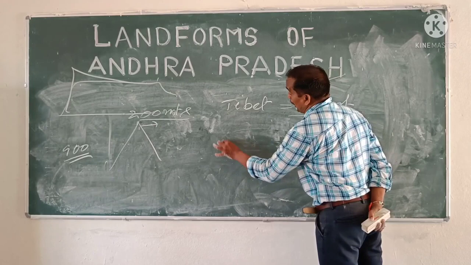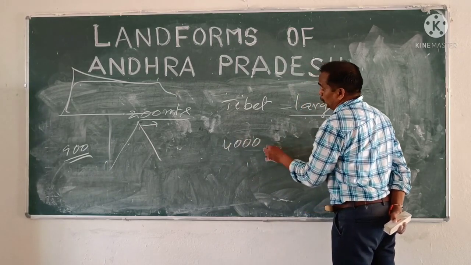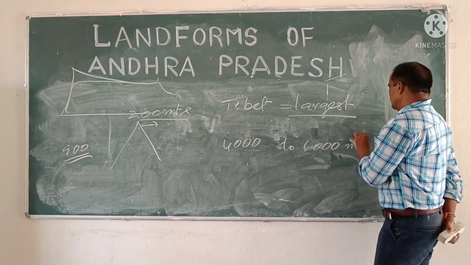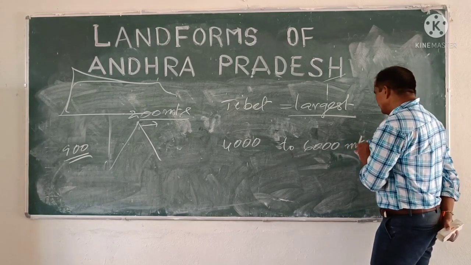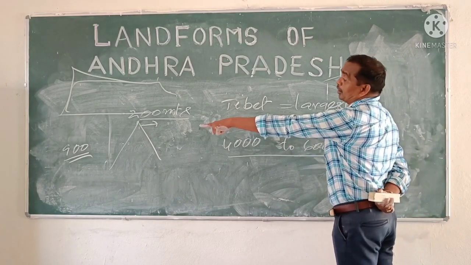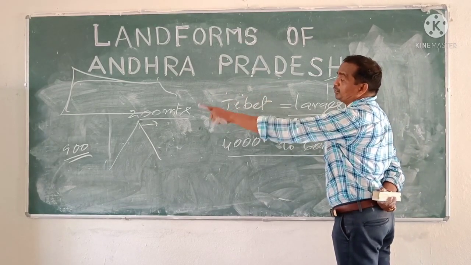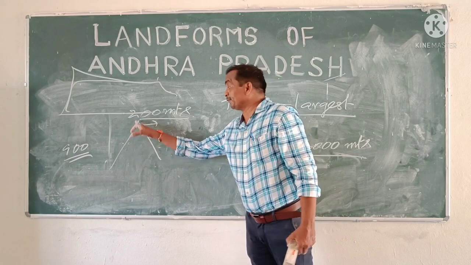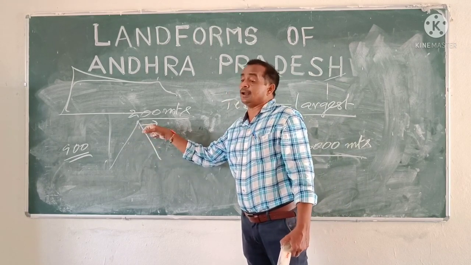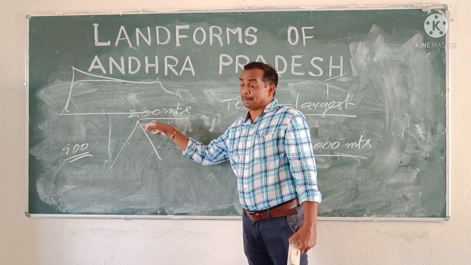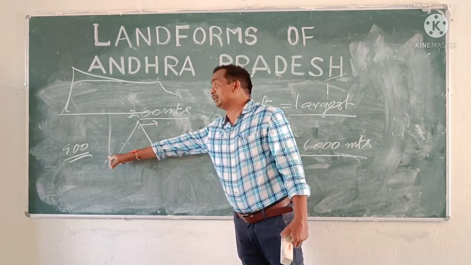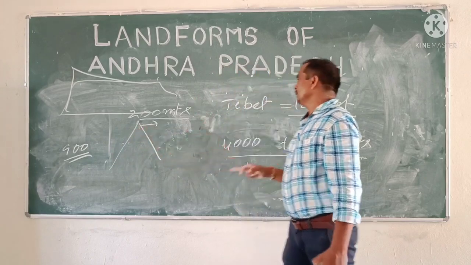Dear children, the Tibet plateau's height is 4,000 to 6,000 meters, so height alone is not considered here. Crossing 900 meters does not automatically make it a mountain. Basing on the surface shape, if it is a peaked or summit surface that crosses 900 meters, then it is called a mountain.